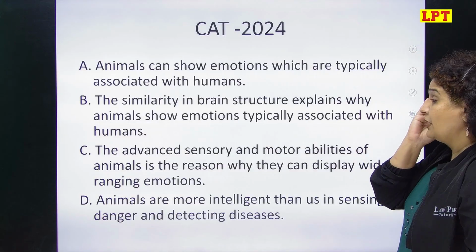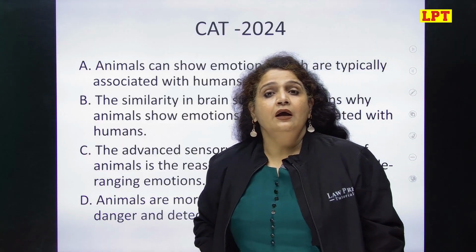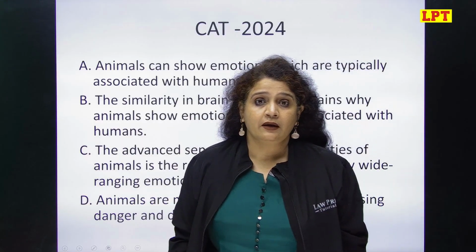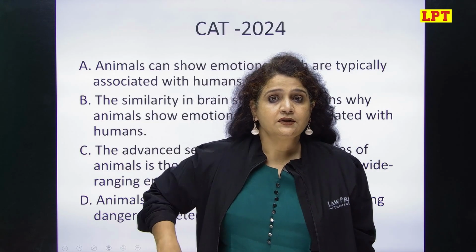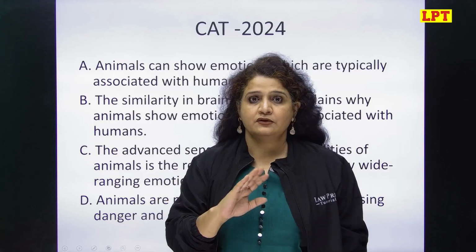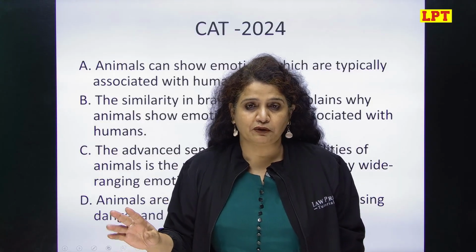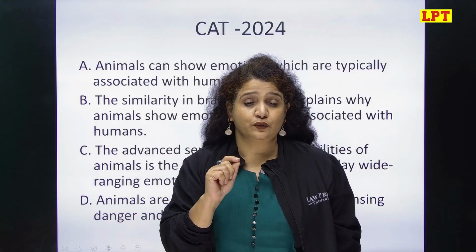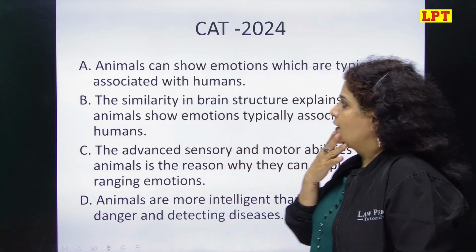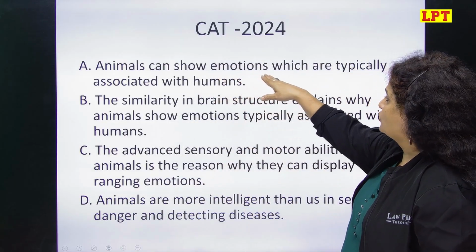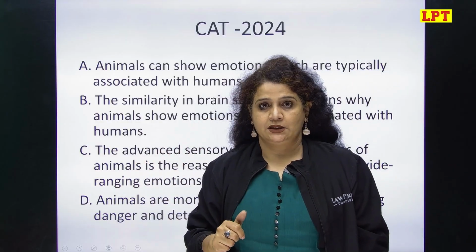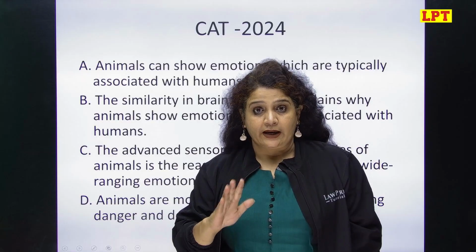देखिए, अब options में देखिए. So in earlier videos or in shorts as well, I have discussed it time and again that examiners usually just distort the author's opinion, and that's their classic trap that they are going to lay before you. You will find one of the options here distorting the author's opinion. First देखिए, animals can show emotion which are typically associated with humans. Yes, so that is correct.